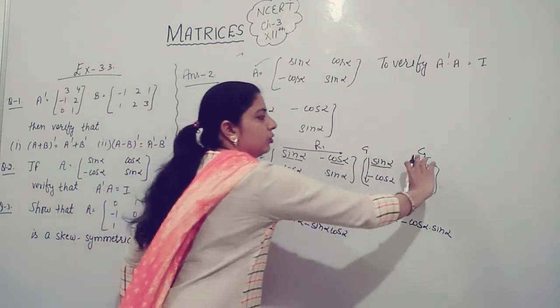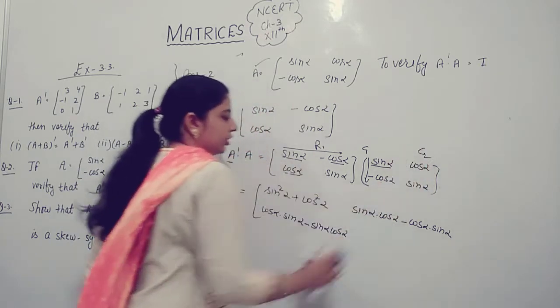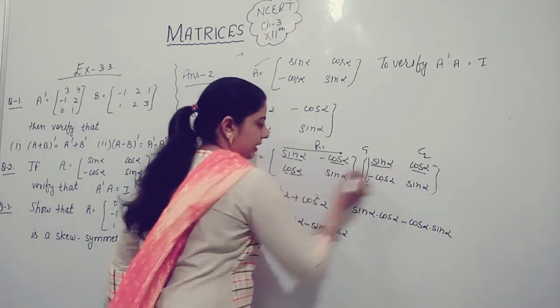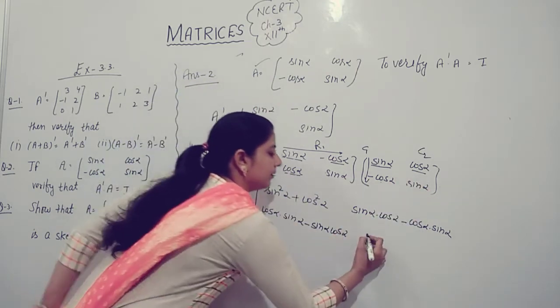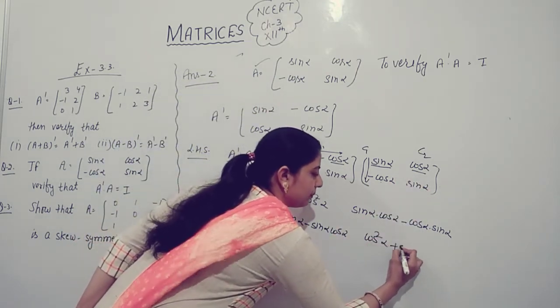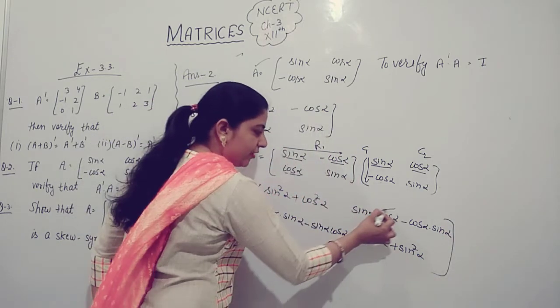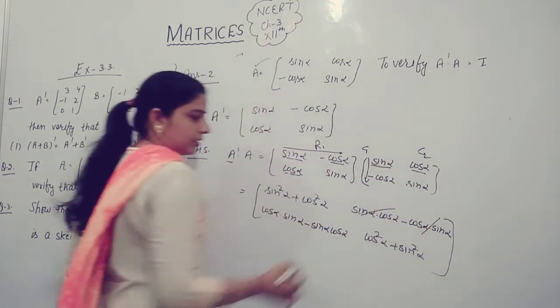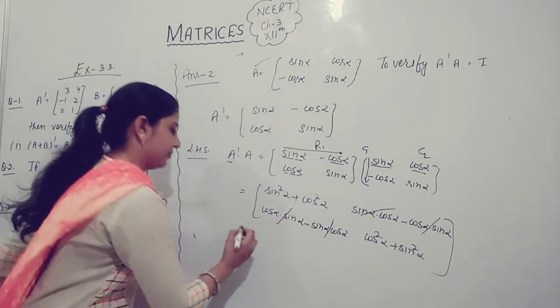Second row to second column we multiply R2 to C2, cos square alpha, positive time sin square alpha, cos square alpha plus sin square alpha. Sin alpha into cos alpha cancel out. Here cos alpha into sin alpha cancel out.